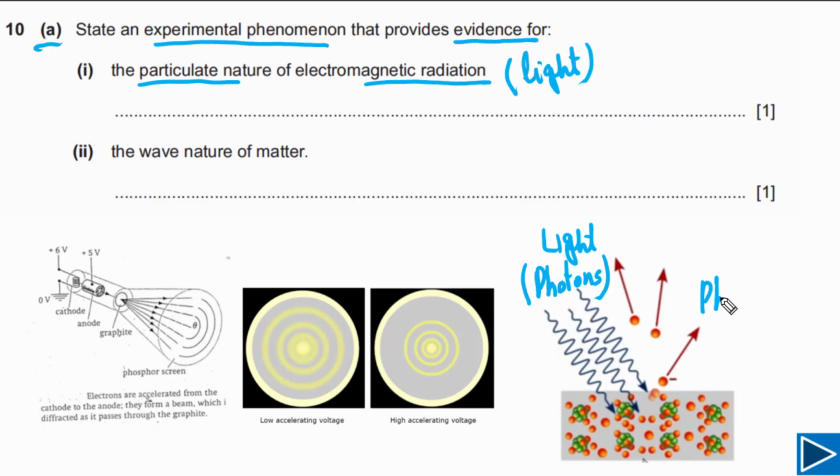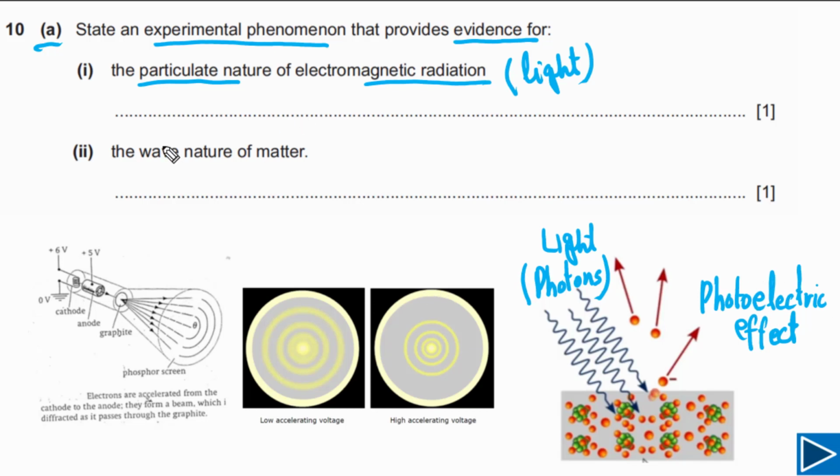And this phenomenon is photoelectric effect, means the emission of electrons from metal surface due to light. So that is called photoelectric effect. And this is the experimental phenomenon that proves that light behaves as particle, or it shows the particulate nature of electromagnetic radiation. So for the first one, simply you can say photoelectric effect.